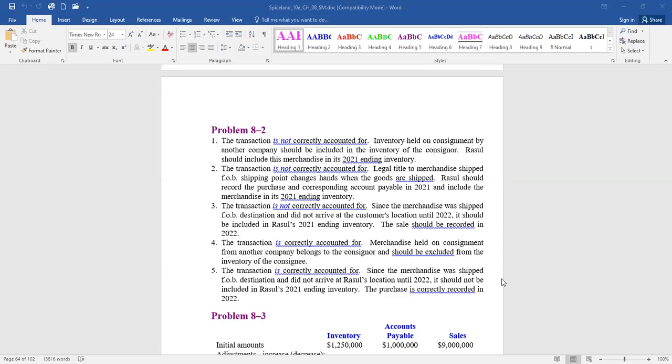Costs included in inventory. Reagan Corporation is a wholesale distributor of truck replacement parts. Initial amounts taken from Reagan's records are as follows. So this is inventory at December 31st based on a physical count of goods in Reagan's warehouse on December 31st. And their accounts payable also. Where is that 1 million coming from? Oh, okay. It's at the bottom.